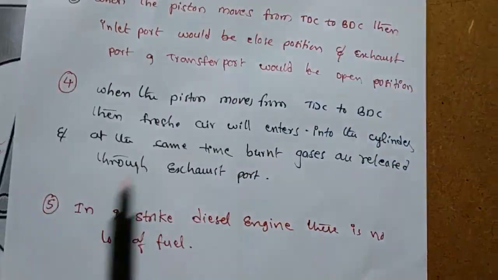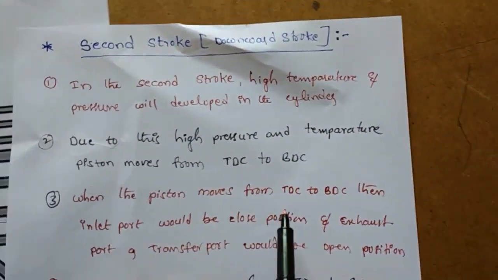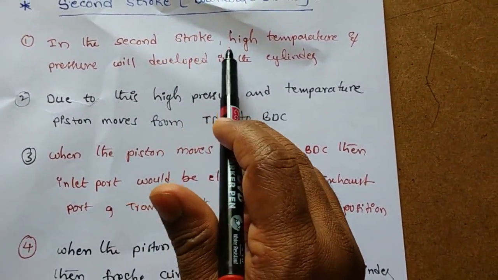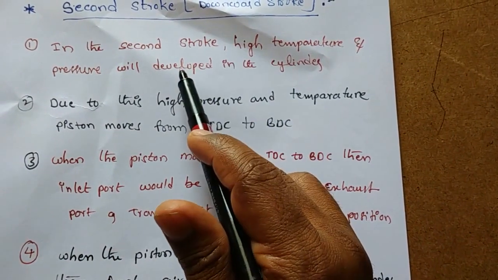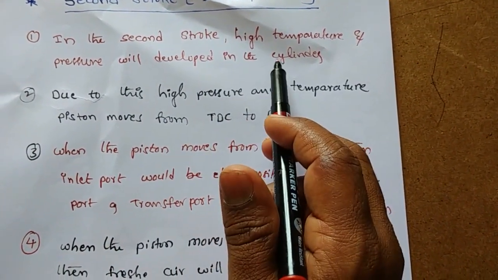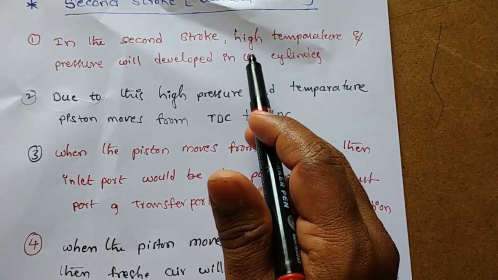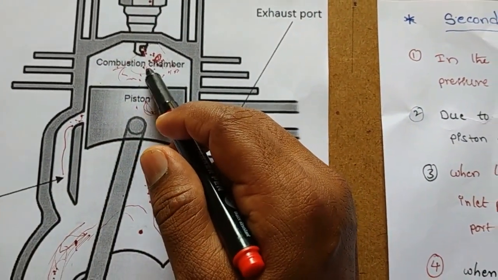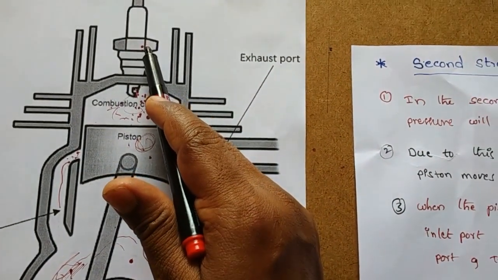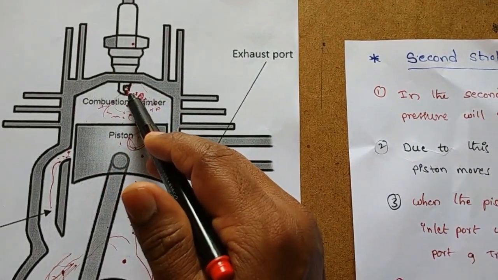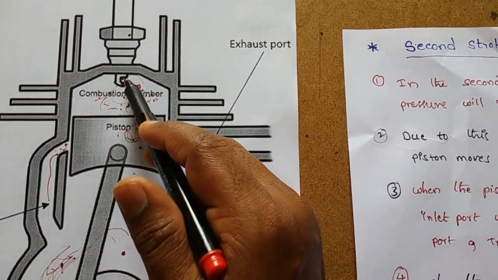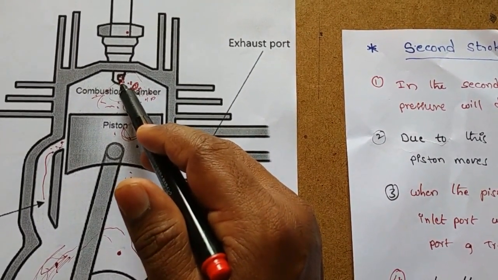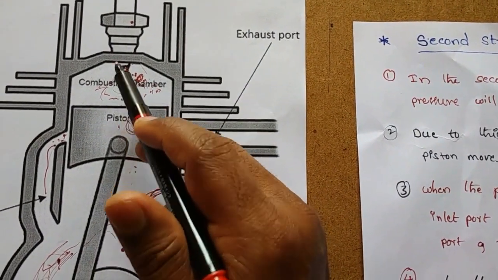And let us see the second stroke, that is the downward stroke. So what happens in the downward stroke? In the second stroke, high temperature and pressure will develop in the engine cylinder. When the piston compresses the air and the fuel injector supplies the fuel, that is diesel, this fuel will burn automatically due to high temperature and pressure.